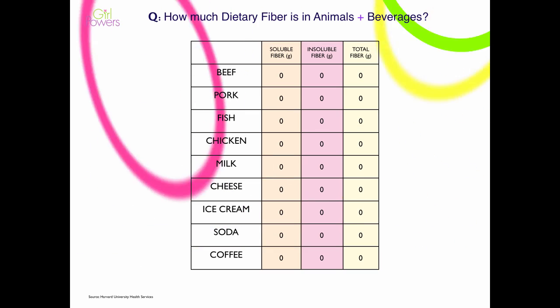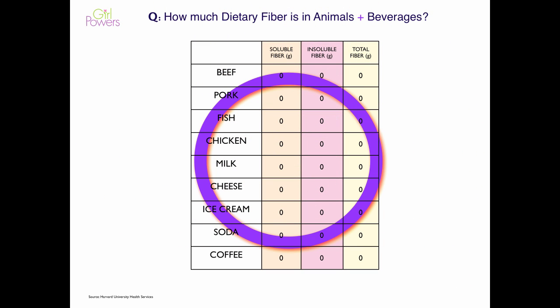A question for you based on what you've learned so far. How much dietary fiber is in animals and beverages? What do you think? And you are correct. 0. So now you know a little bit more about fiber. So go eat some fruits and veggies, or nuts and legumes and seeds.